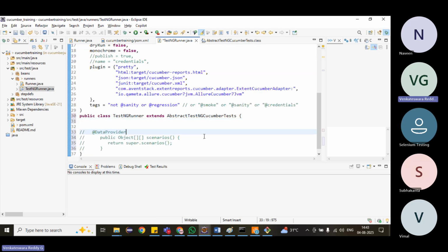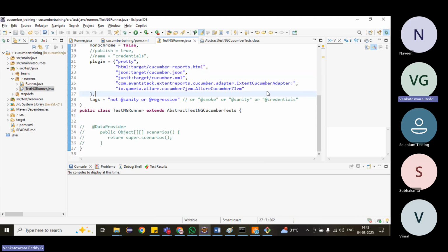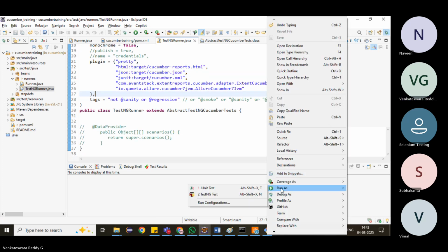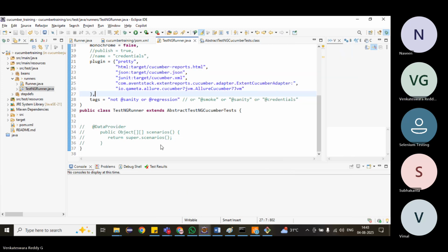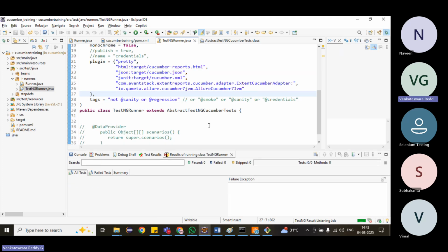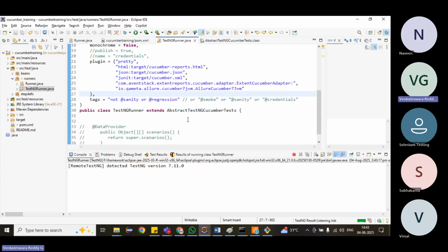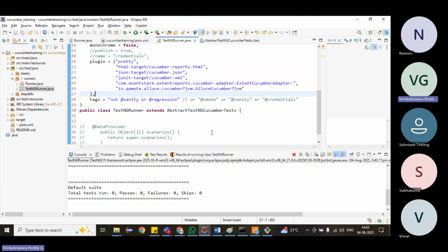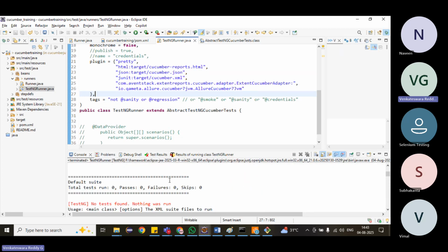Just comment it out. Right click, run as TestNG test. See, now it is enabled with the TestNG test. We can run either directly from here or as a TestNG test. In real time, we will use either TestNG or JUnit. We will not mix both. We don't require both. Either we use the TestNG way to run it or the JUnit way. Any one is fine.